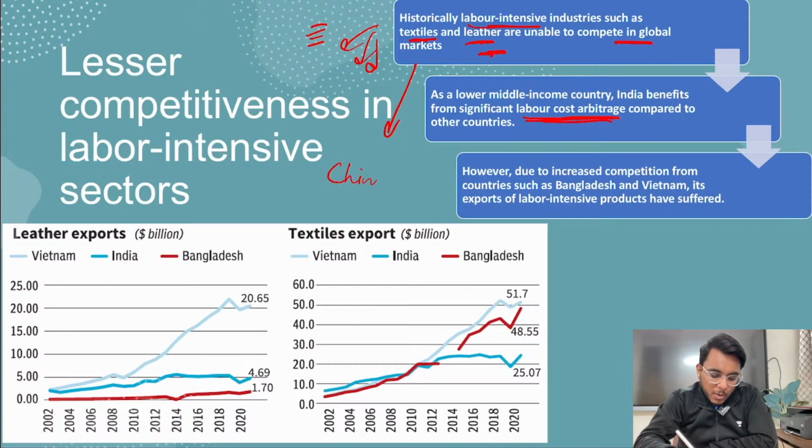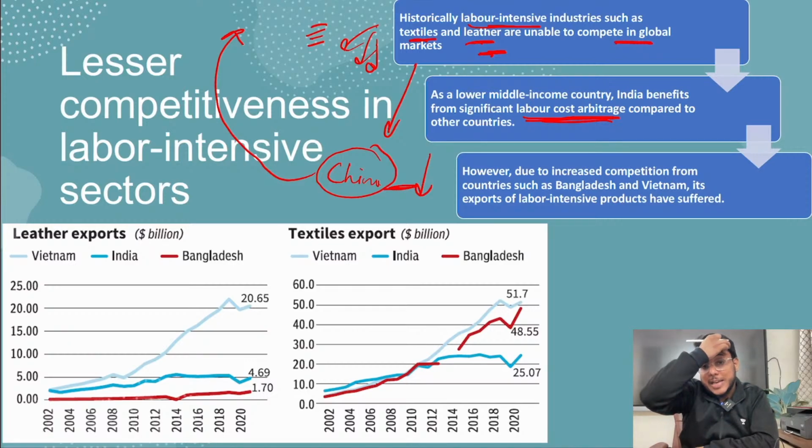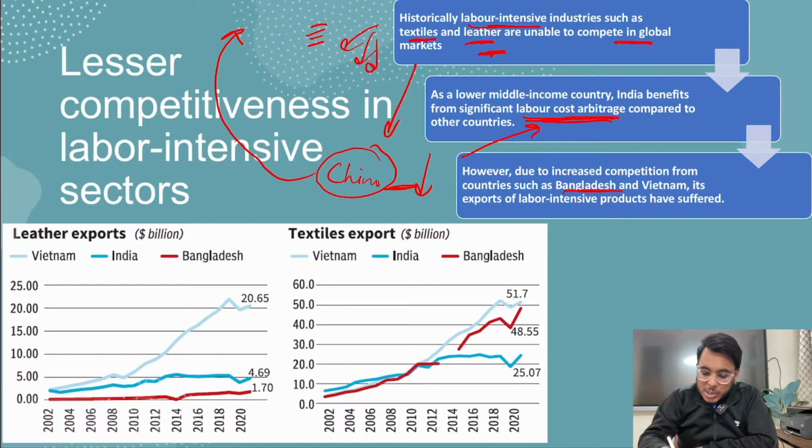Now see this. In the past, the labor cost in China was very low. But now the labor cost in China is increasing, while the labor cost in India is still lower. So we can take advantage, as the labor cost in China is increasing and India's is lower. That labor cost advantage can provide benefit to India. But guys, there are still many other players that have come in this direction. For example, Bangladesh and Vietnam, their labor cost is also very low, and they also have competence in manufacturing textiles and leathers, and they are exporting their products.